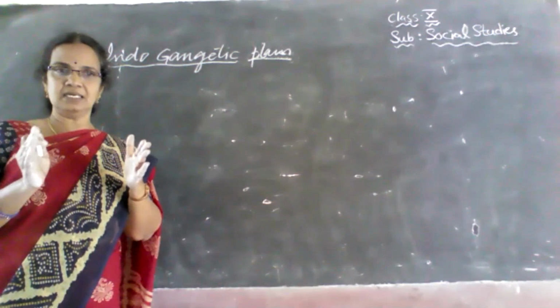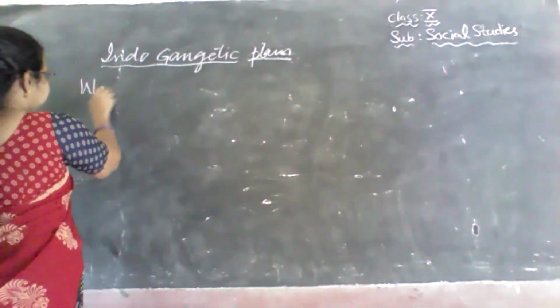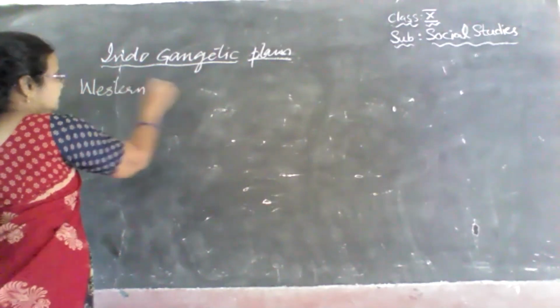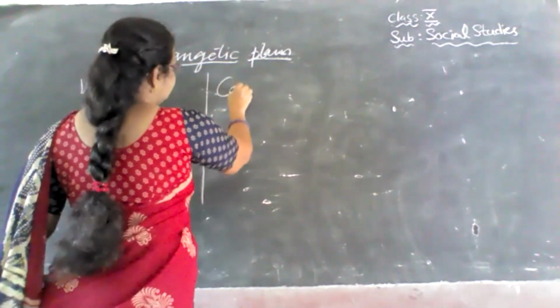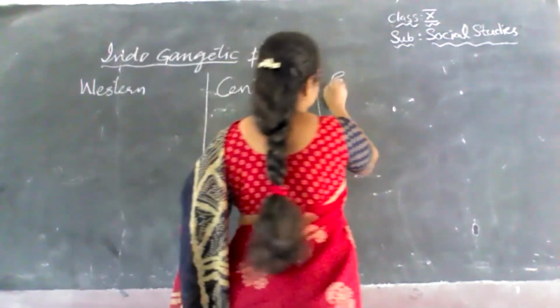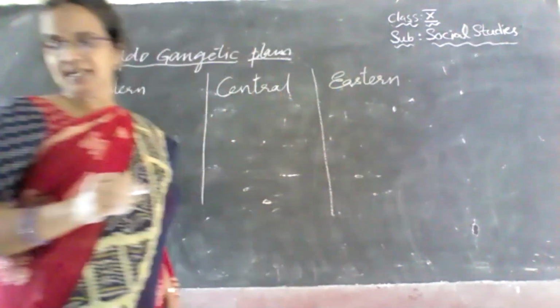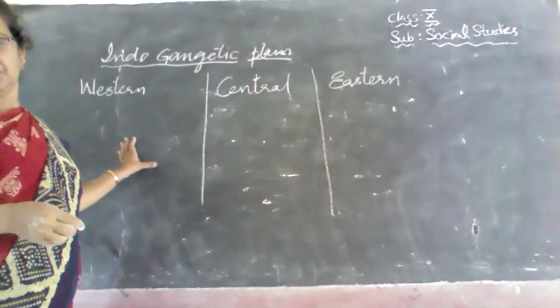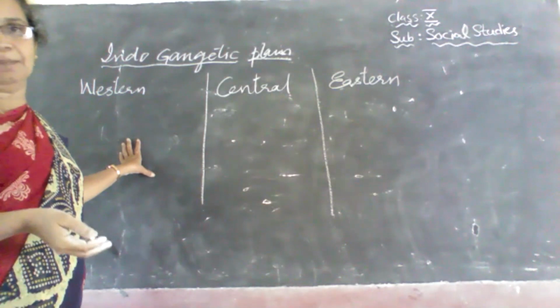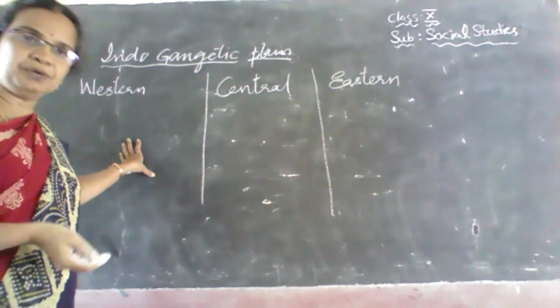And again, when we have to study this Indo-Gangetic plain, here also we have three divisions. We can just divide it into three divisions, that is Western, Central, and Eastern, children. So we can divide it into three parts. So Western, it is formed by the river Indus and its tributaries.